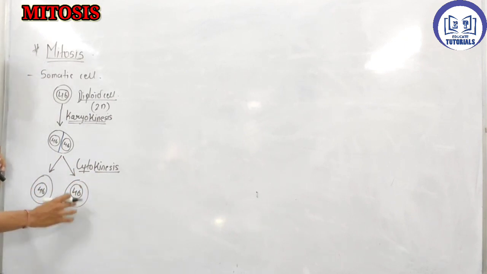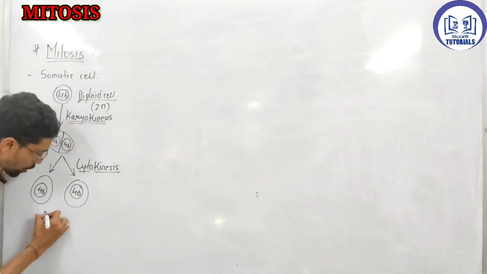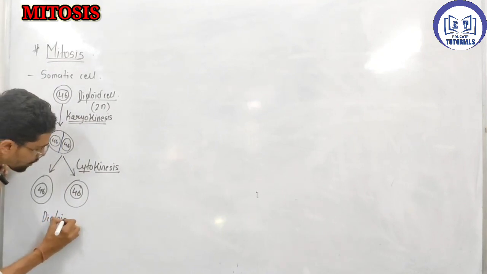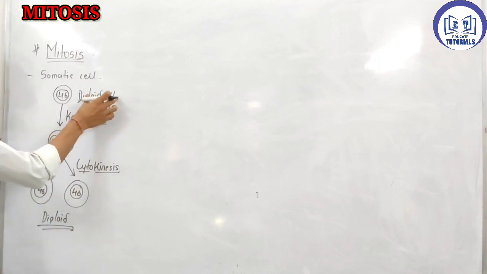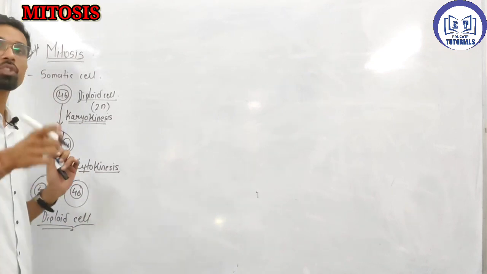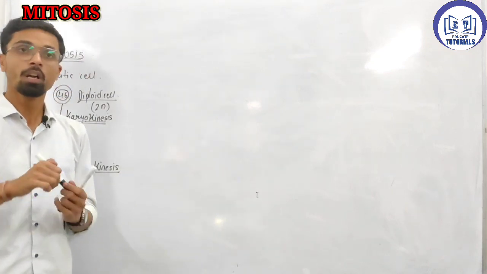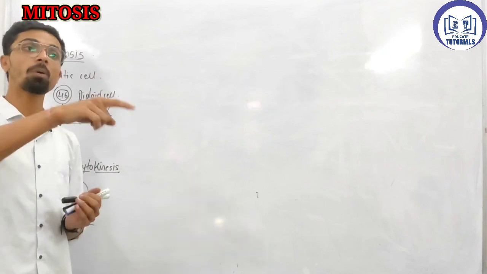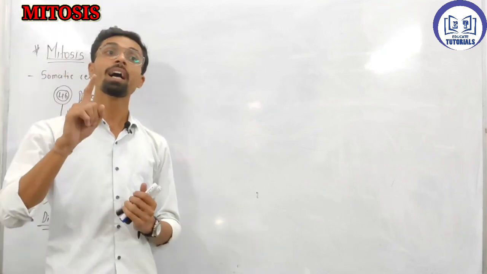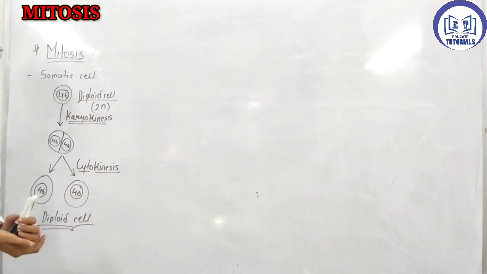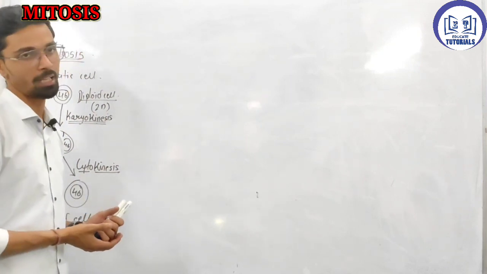And this cell is also diploid. So a somatic cell is diploid and they also form diploid cells only. But if you see meiosis, where the diploid germ cell forms a gamete, which is a haploid cell. Only a single set of chromosomes will be there. 23 chromosomes are present in a meiotic cell.